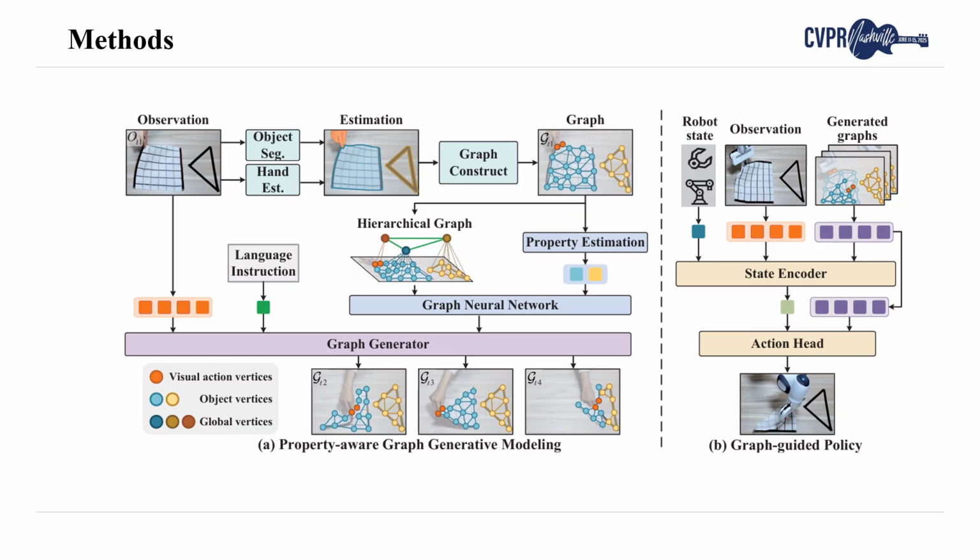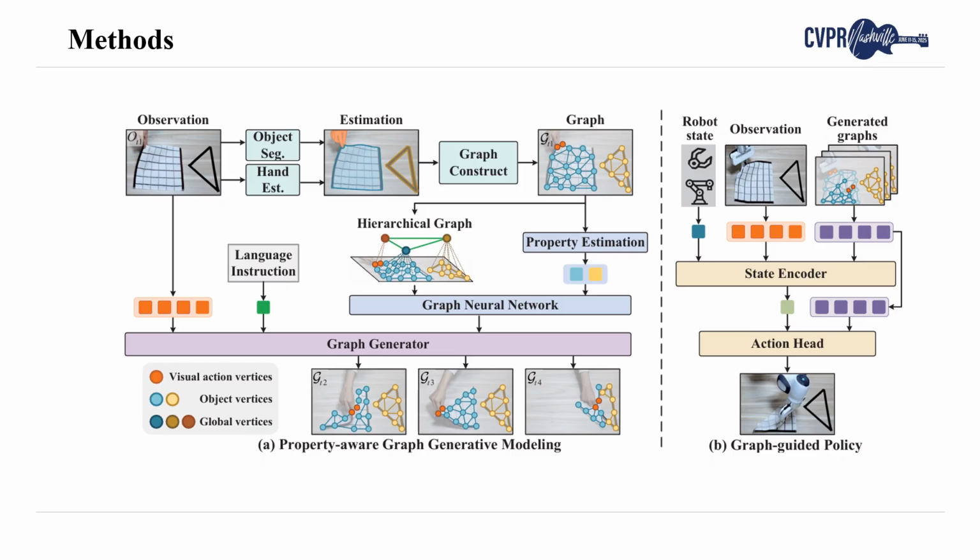GraphMimic first constructs graphs within video frames. Then, the generative modeling network is pre-trained to generate future graphs conditioned on the constructed graphs. It predicts object properties and establishes the hierarchical structure to capture important local structures and spatial relationships. Given the generated future graphs, the policy network predicts robot actions conditioned on them through policy learning